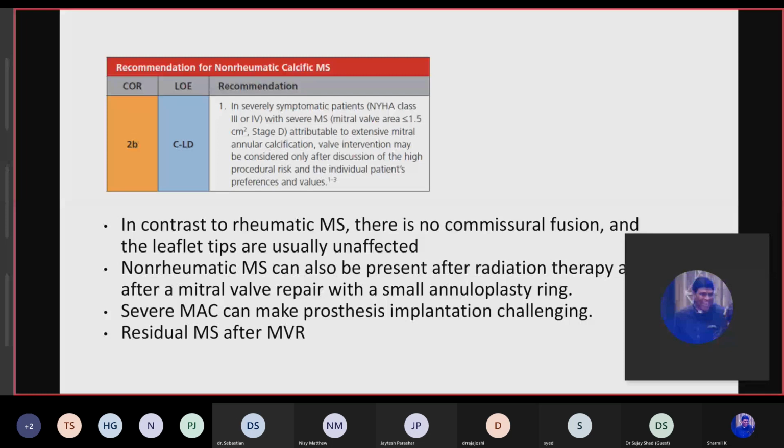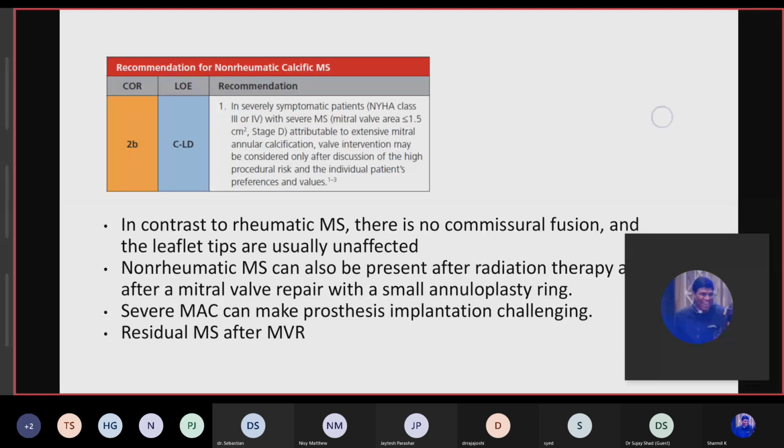And this non-rheumatic MS can also present with radiation therapy as well, and even after repair with small annuloplasty rings. These patients have severe mitral annular calcification, which makes the implantation of the valve challenging, and there is a residual MS after MVR. So it's better to wait for severe symptomatic patients only for surgical intervention, and even for them, it's a very high-risk surgery.